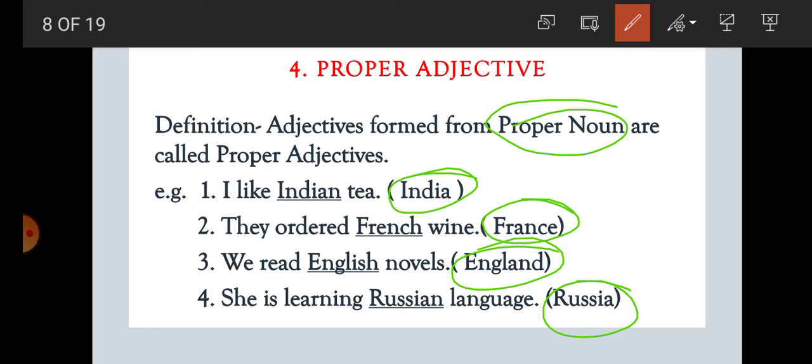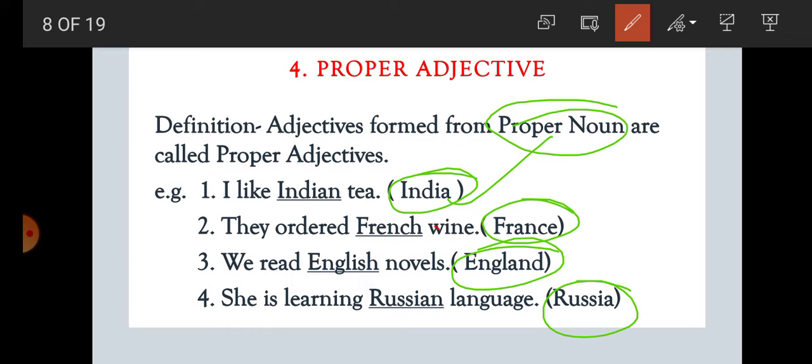And how is it used for proper adjective? Look at the example. I like Indian tea. So the adjective Indian is made from the proper noun India. Second example, they ordered French wine. Which wine? French.